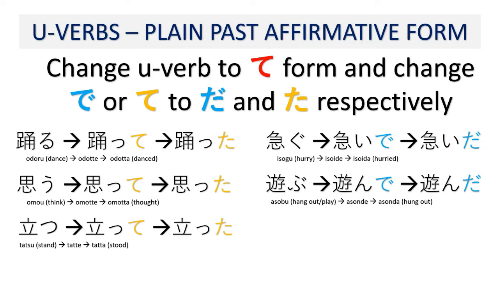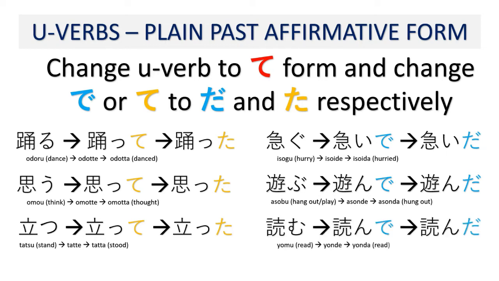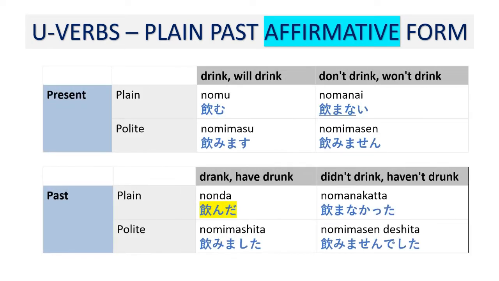Asonde becomes asonda. Yomu becomes yonde. And yonde becomes yonda. And here is the example of nomu. Nomu, and its past plain affirmative form is nonda. Drank. Have drunk.